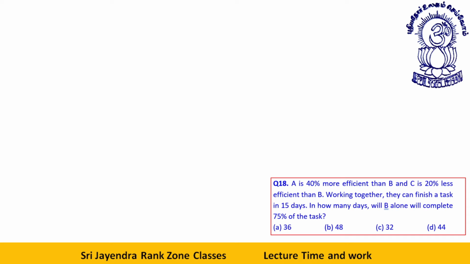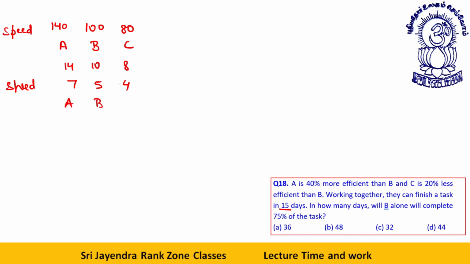A is 40% more efficient than B and C is 20% less efficient than B. Working together, they can finish a task in 15 days. See, let's write first A, B, C. Speed, suppose 100. His speed is 140, his speed is 80. C is 20% less efficient than B. So speed is 14 is to 10 is to 8, or further you can say 7 is to 5 is to 4. These are the speeds for A, B, C.